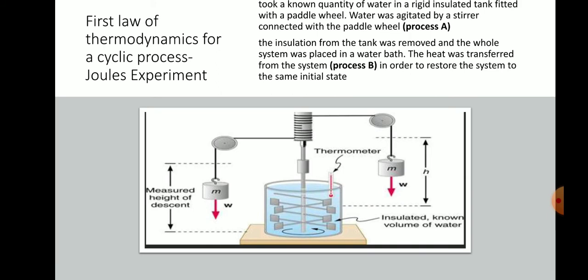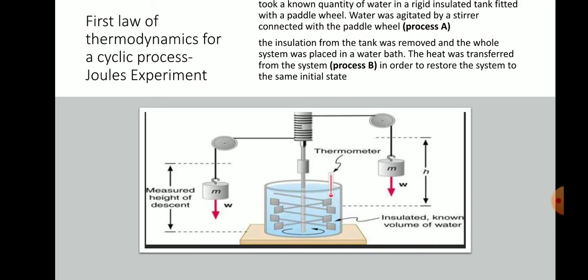Which means the total work for the first process is equivalent to the total heat rejected in the second process. Therefore, Joule repeated the experiment for different systems and for different amounts of work interaction and measured the corresponding amount of heat interaction. In each case, for restoring the system back to its initial state, Joule found from his experimental observation that the heat is equivalent to work. Not the same, but equivalent.